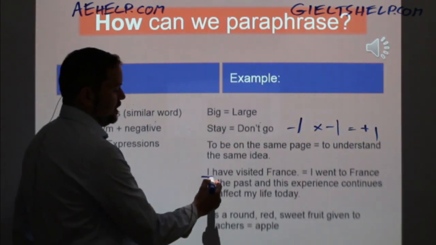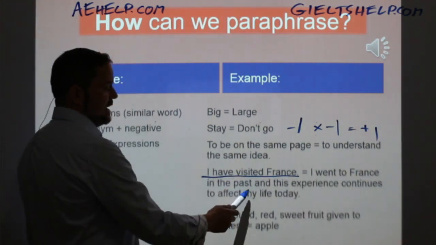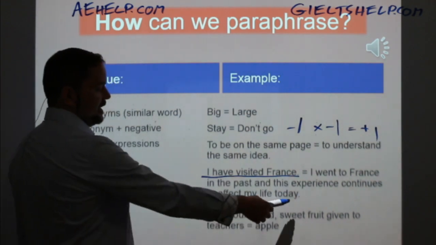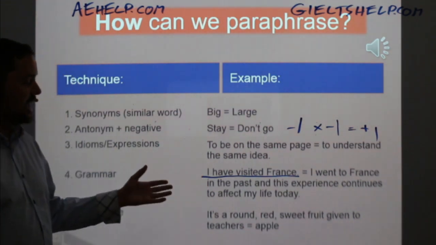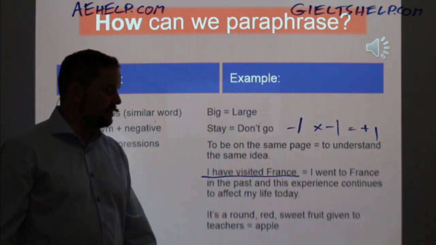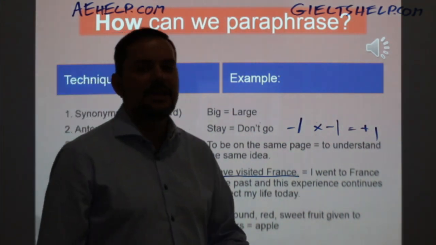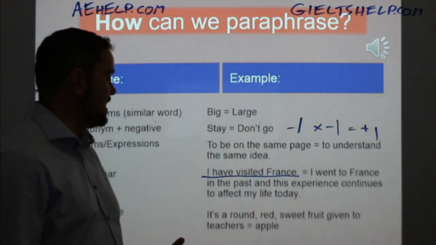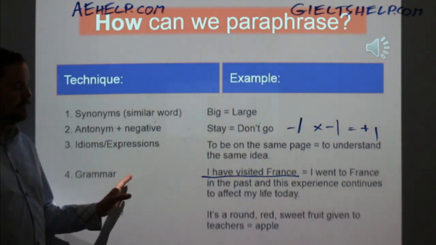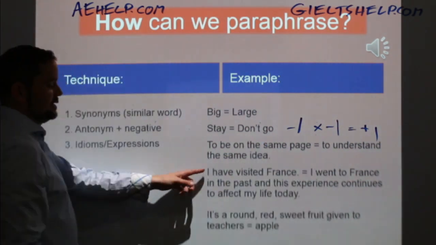So when you tell someone in English, I have visited France, you're basically saying to them, I went to France in the past, and this experience continues to affect my life today. So the difference between saying I visited France and I have visited France is that when you say I have visited France in present perfect, it means that you went to France and things happened there that made this into an experience. It wasn't just an insignificant event, okay? So paraphrasing can be done by grammar as well. All right, so remember, this equals that.